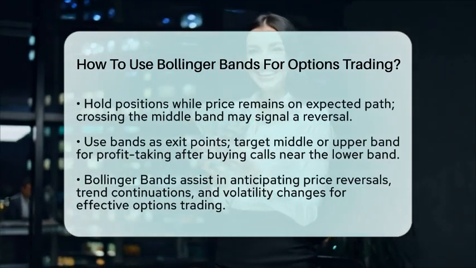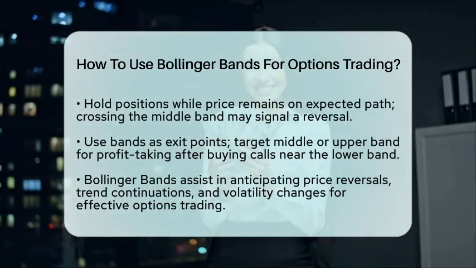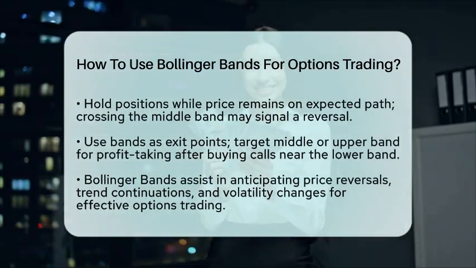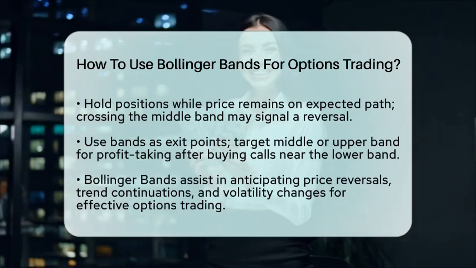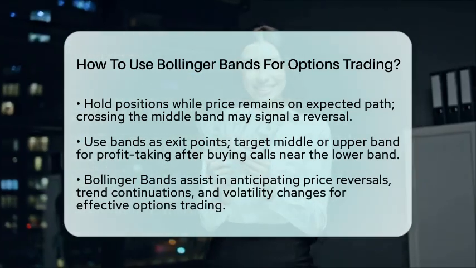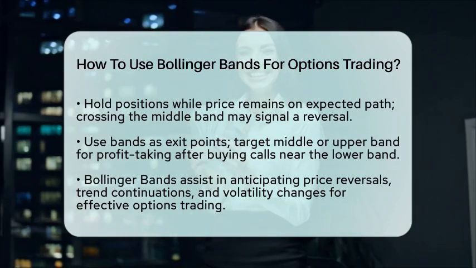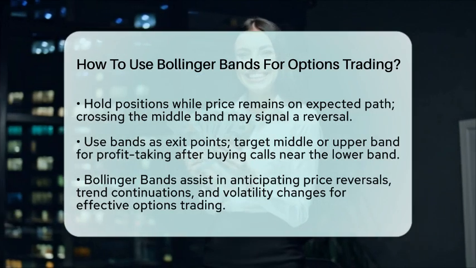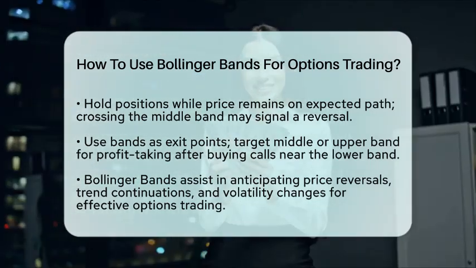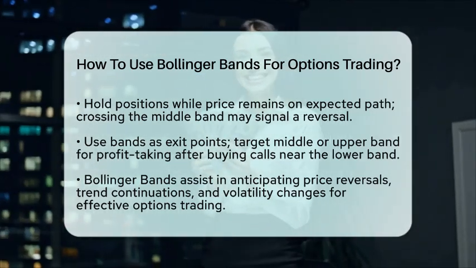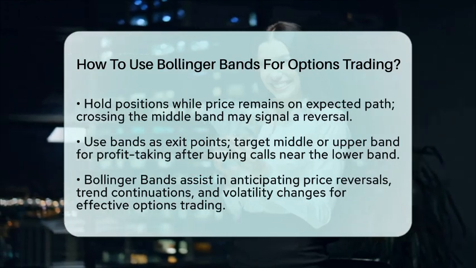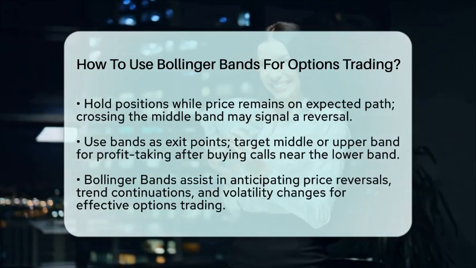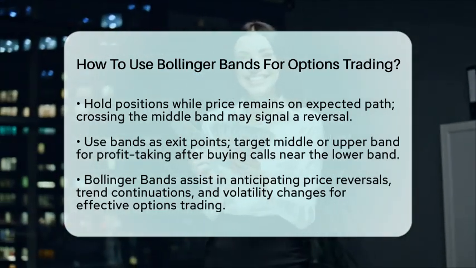When managing your options trades based on Bollinger Bands, hold your position as long as the stock price stays on the expected path. If the stock price crosses the middle band, it may signal a potential reversal, and you might want to consider exiting or adjusting your position. Use the bands as potential exit points. For instance, if you bought a call near the lower band, targeting the middle or upper band could be a good profit-taking level.